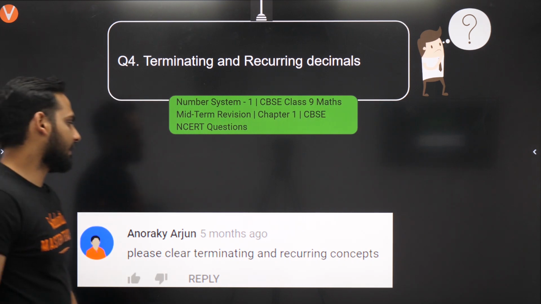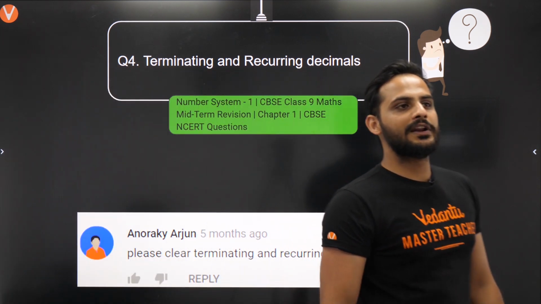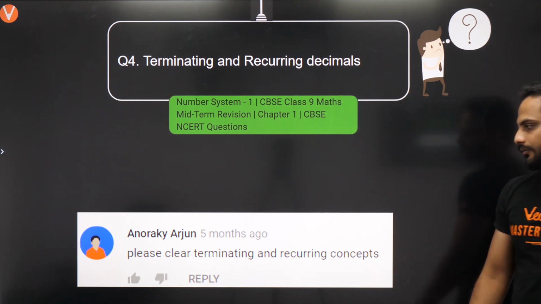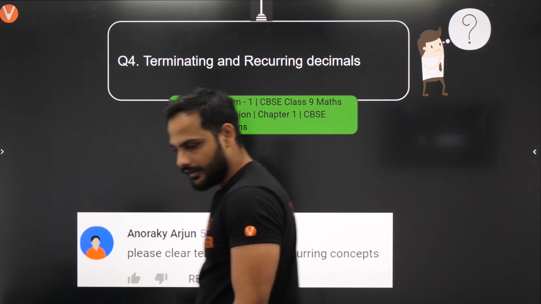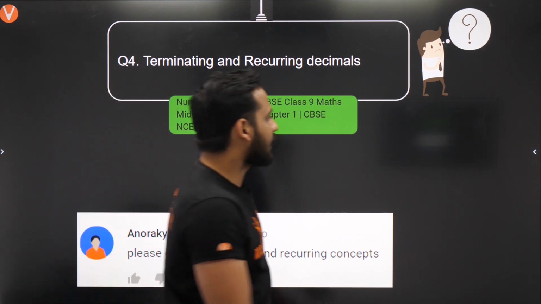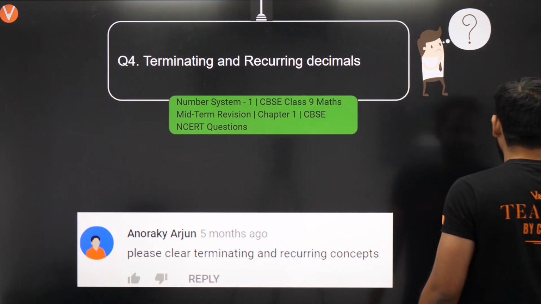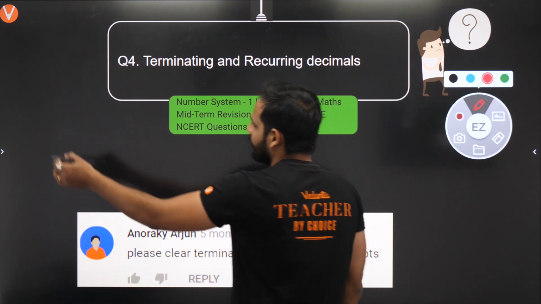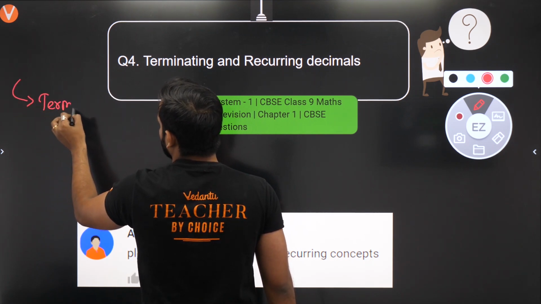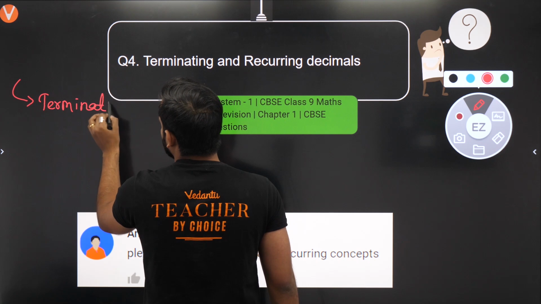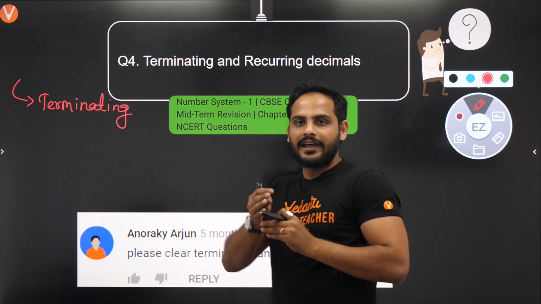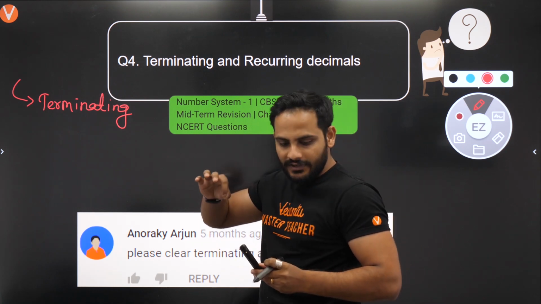Terminating and recurring decimal. Sir, what is a terminating and recurring decimal? This is a question from Arjun. Please clear the terminating and recurring concept. So see, decimal expansions are of 3 types. The first type is terminating decimals. Terminating decimal means that after the decimal point, after some digits, it will be over.